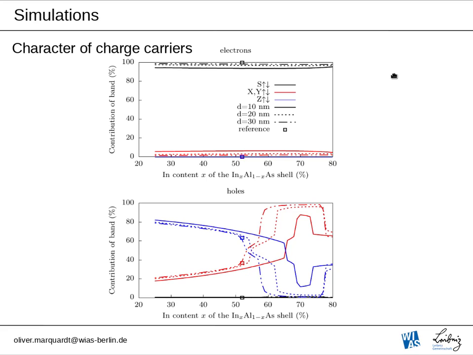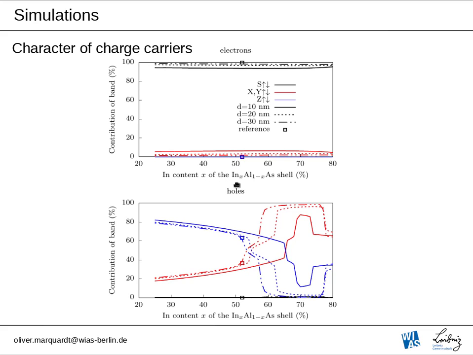If we look at the character of the electrons and holes, what you see here is the contribution that each band has to the wave function of a certain state. So this is for the electrons. We see that the electrons are unsurprisingly dominated, for all diameters, mostly by the S-like conduction band, whereas the PX, PY-like valence bands play a minor role, and the PZ-like band, which is associated to the light hole, essentially plays no role at all for the composition of the electrons.